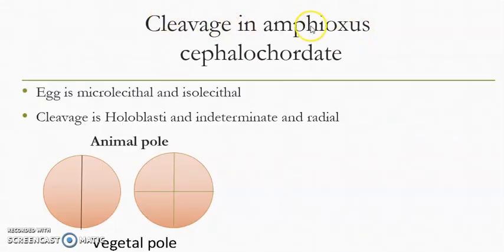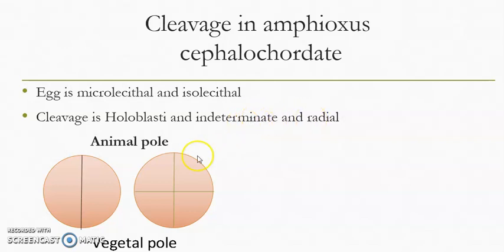Now I'm discussing Amphioxus cleavage. Again, I told you that Amphioxus is a cephalochordate. In Amphioxus, the egg is microlecithal and isolecithal. Micro means a little amount of yolk, iso means evenly, equally distributed throughout the cytoplasm of the egg. Cleavage is holoblastic, which means complete. The egg is fully divided into cells, and it is indeterminate, in which the fate of the cells is not known.